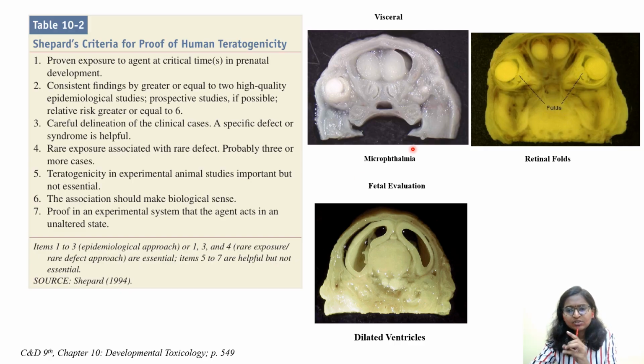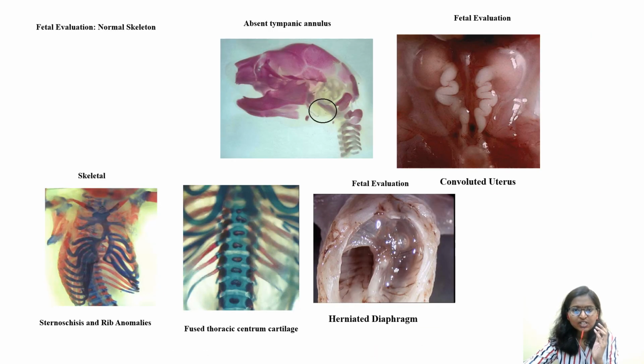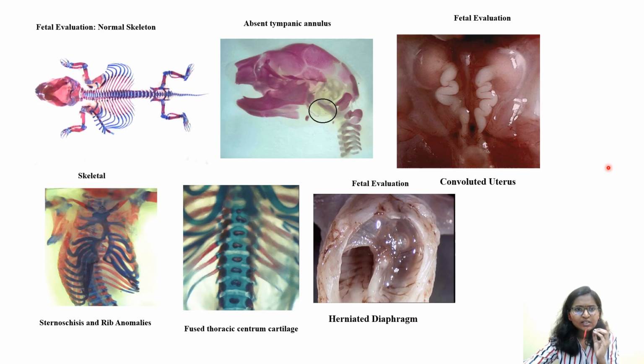And coming to the pictures, let's very fast go through what they are depicting. These are visceral anomalies or visceral effects, in which microphthalmia is there, where a very small eye is formed, retinal folds you can see, and dilated ventricles you can see. These are all visceral malformations. Then we can see fetal evaluation.